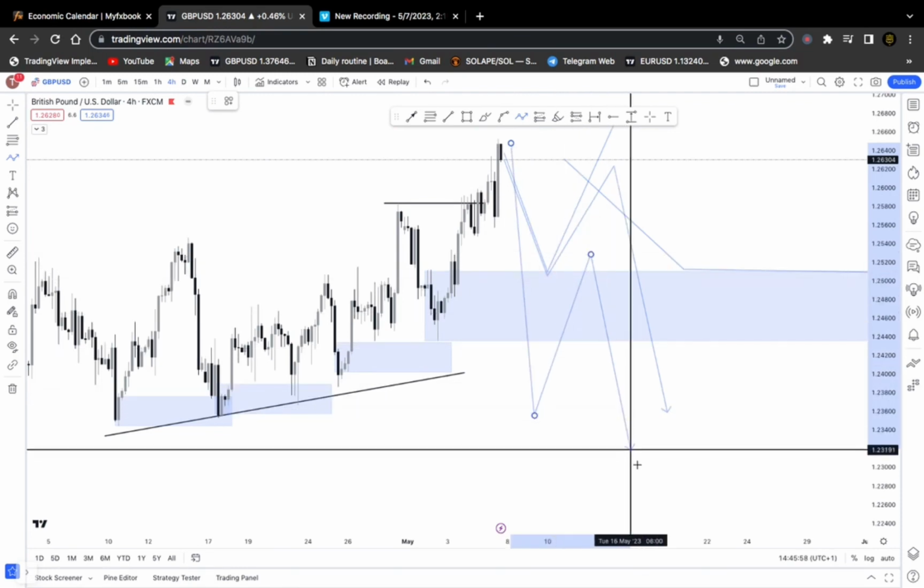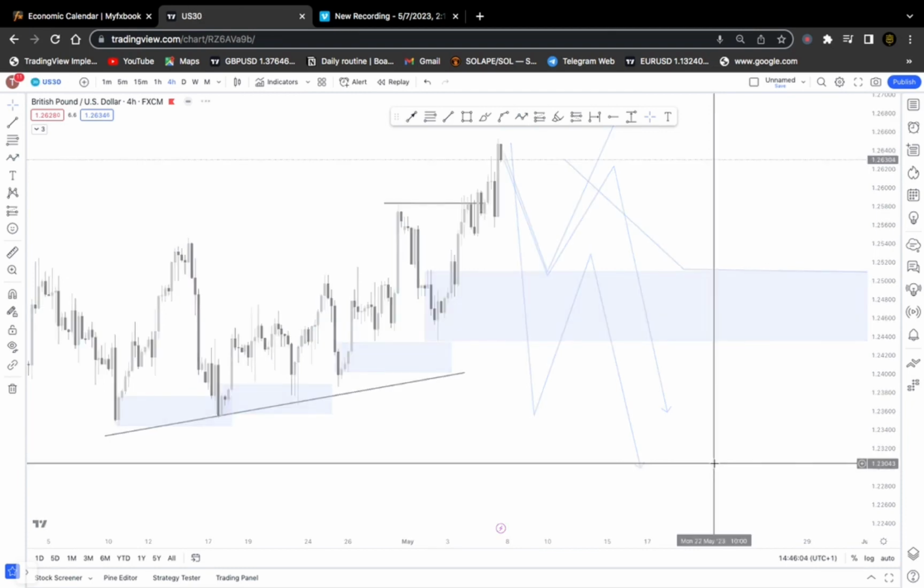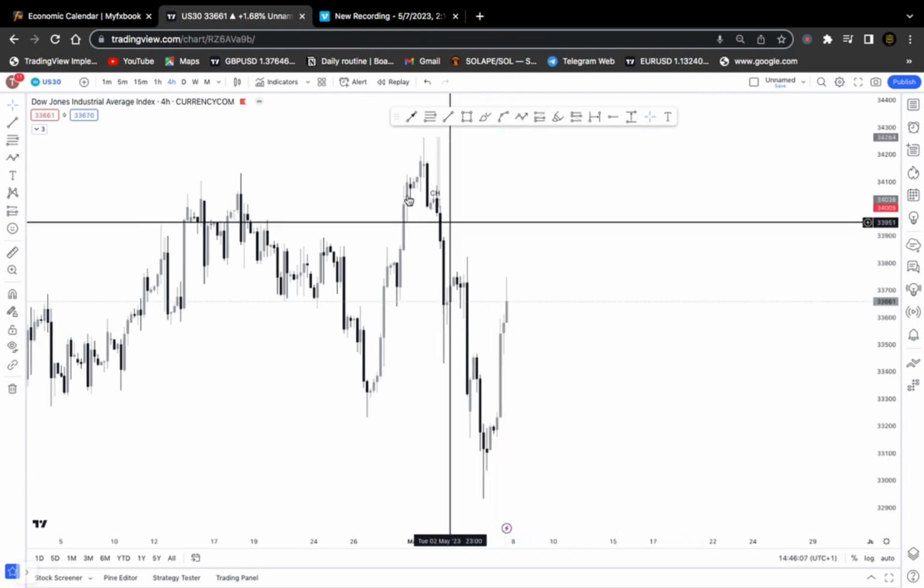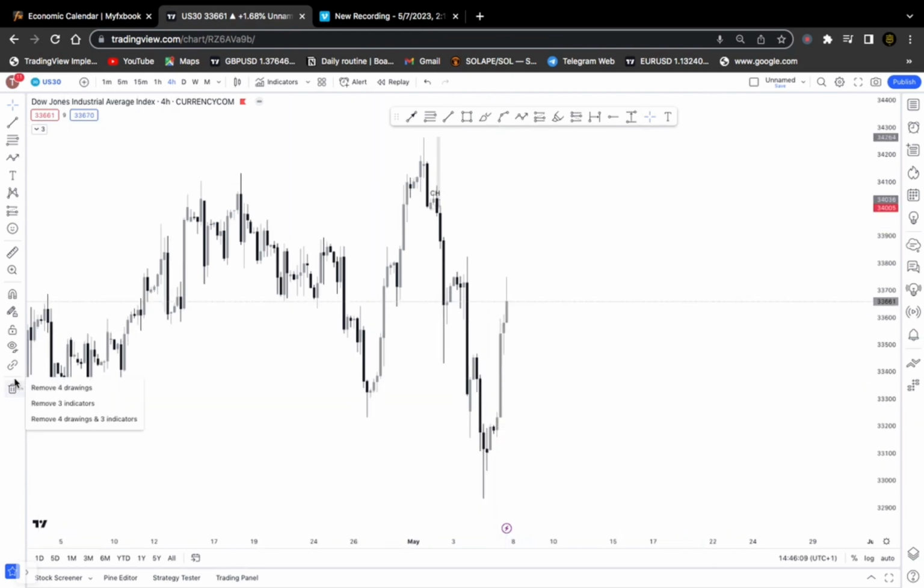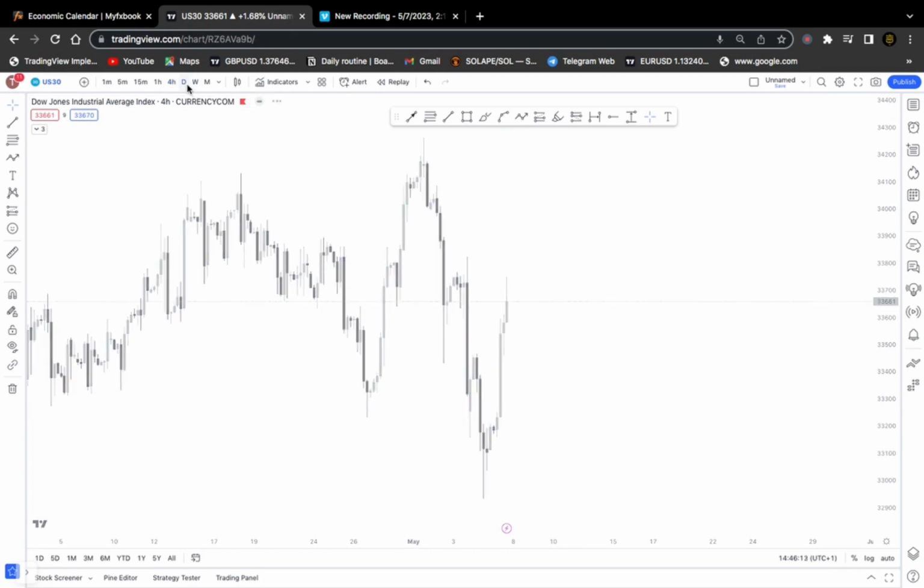There's a high probability of that happening, or for the market to give a push from that level, take out these lows, and continue moving in that same direction. So this is our expectation on the GBP on our 4-hour time frame. The next we're looking at is the US30, which is our last pair for today.